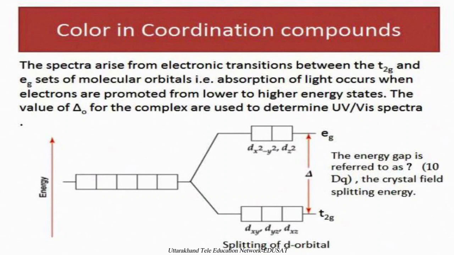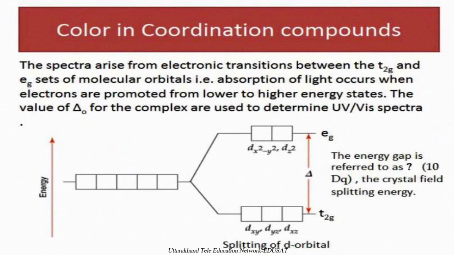It is the d orbital of the central metal atom, and when it coordinates with the ligands, it splits into 2 parts, that is t2g and eg. t2g contains 3 d orbitals, whereas eg contains 2 d orbitals. This bifurcation is based upon the orientation of d orbitals around the central metal atom.